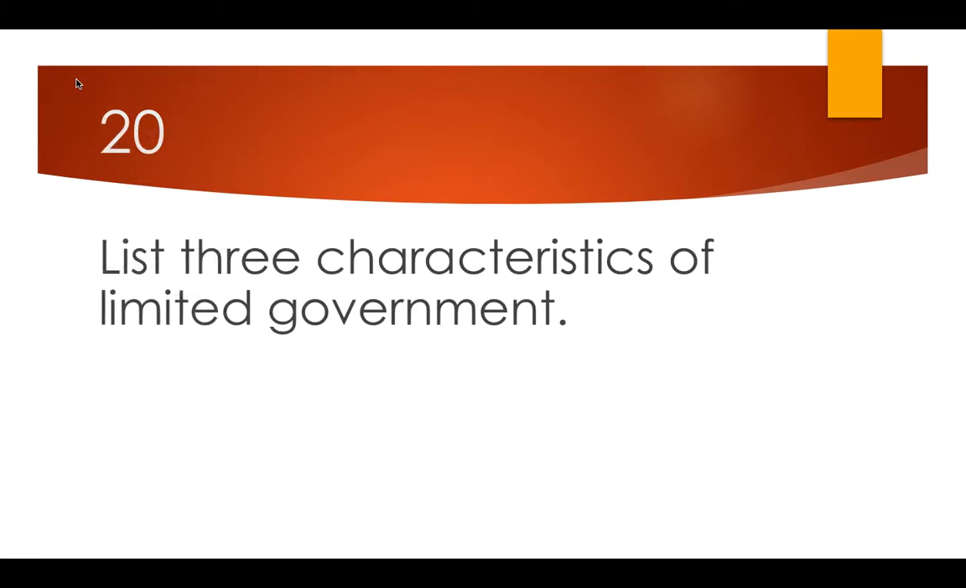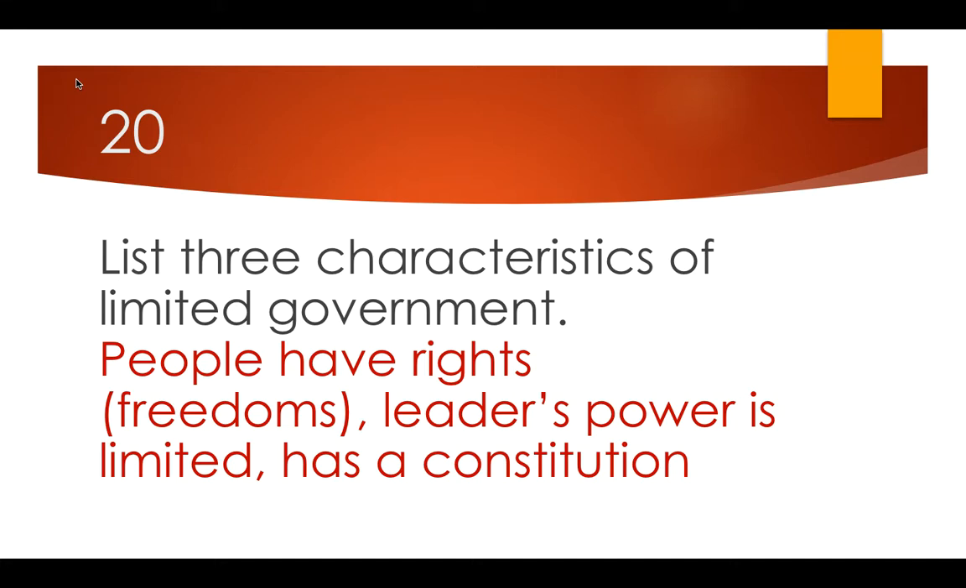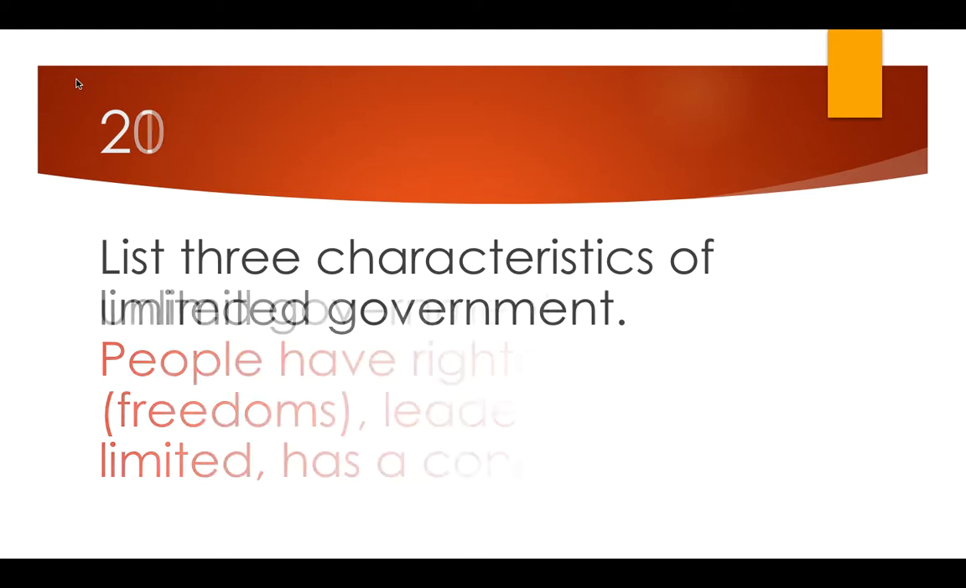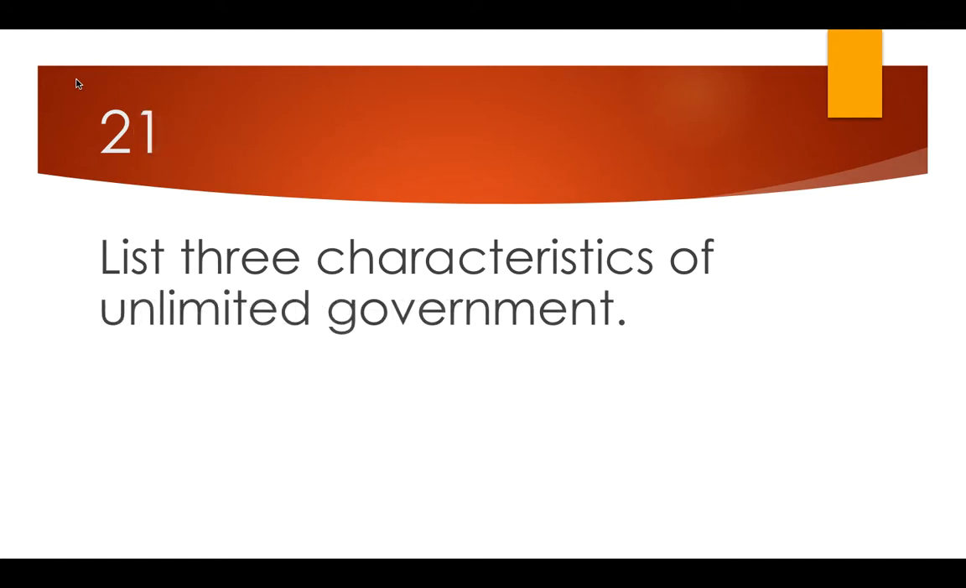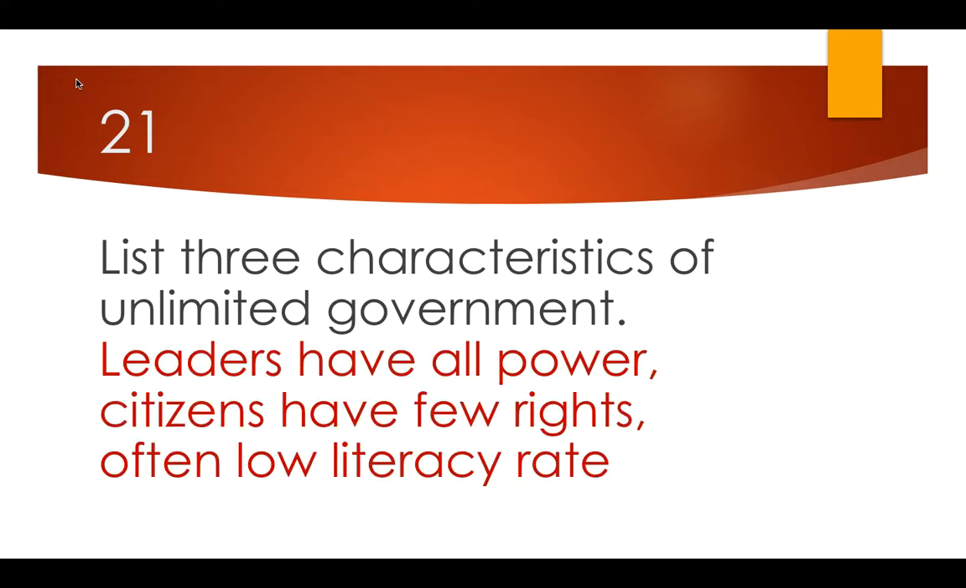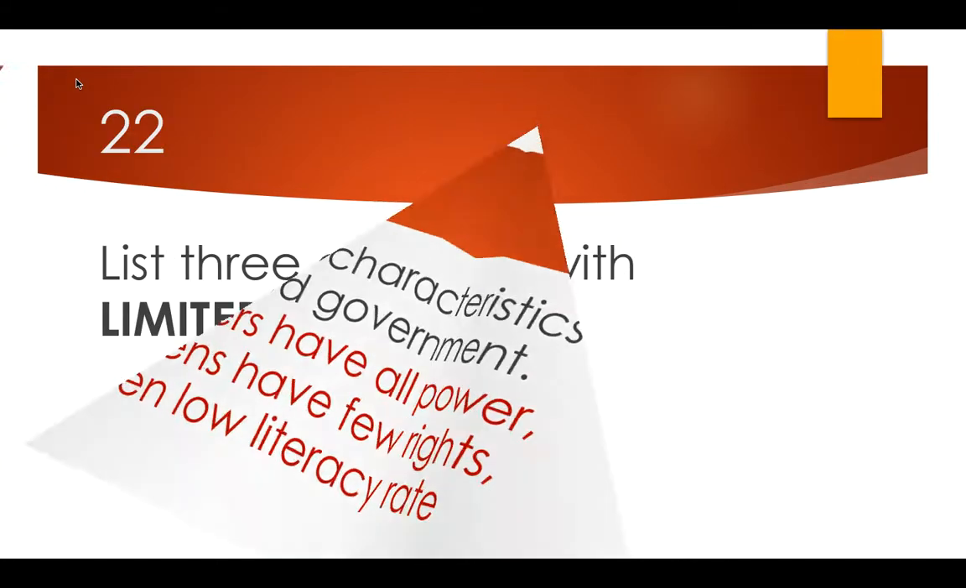Number 20, list 3 characteristics of limited government. All right, on this one, we're looking for people have rights or freedoms. You can think freedom of speech, right to bear arms, those type things. And the leader's power is limited. Also, a limited government has to have a constitution. And remember, a constitution is just a set of rules that a government says we're going to abide by those rules. Number 21, list 3 characteristics of unlimited government. On this one, we want you to know that leaders have all power, citizens have few rights, and there's often a low literacy rate and a low GDP in unlimited governments as well.